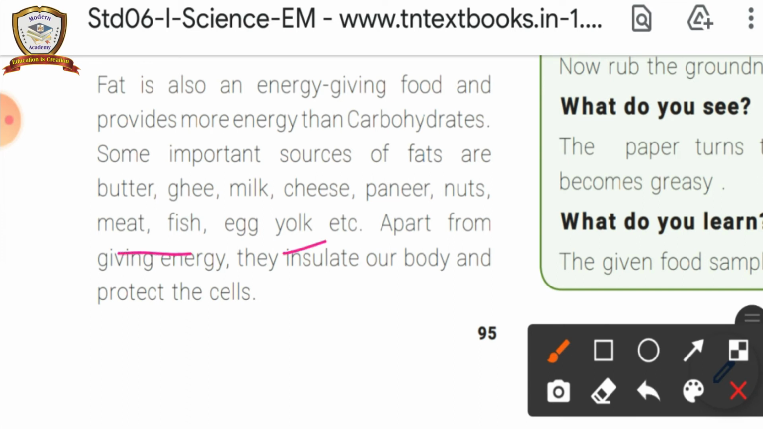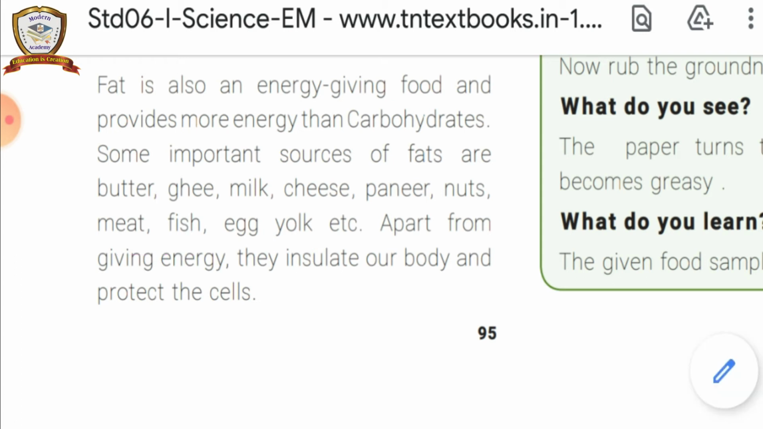And one more work of fat is that they insulate our body and protect the cells. So it helps in protecting the cells.